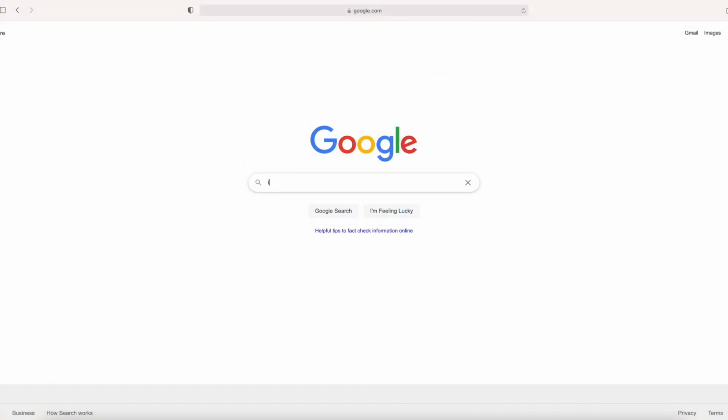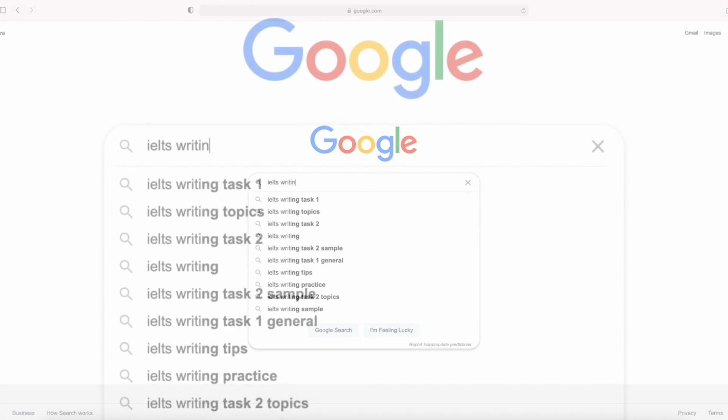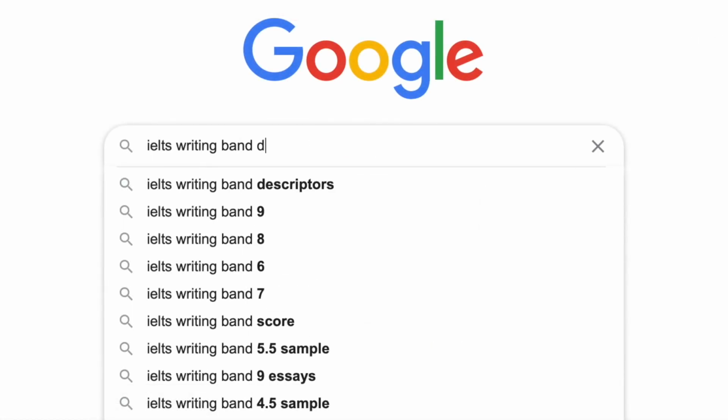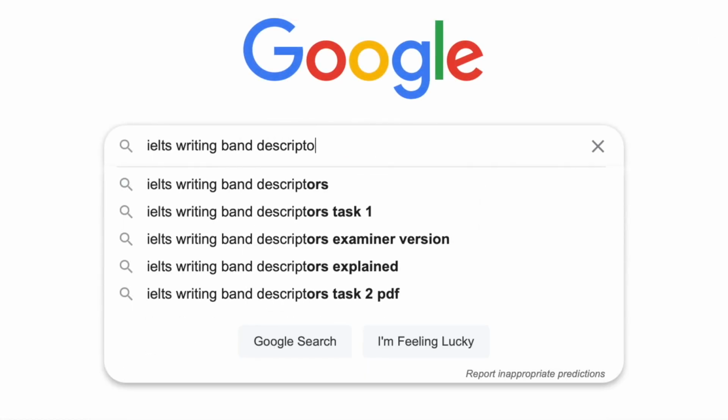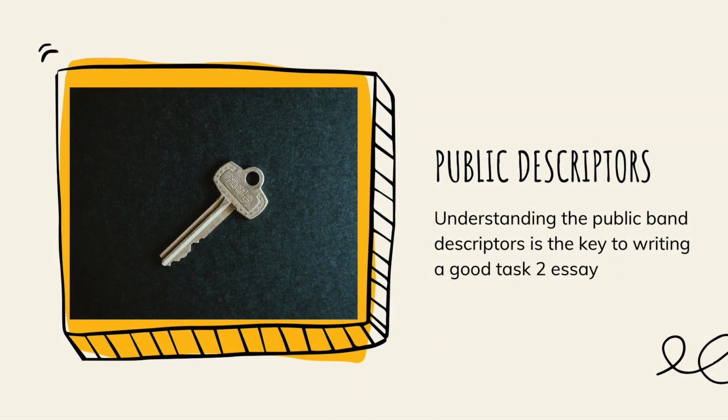You can find it by searching for IELTS writing band descriptors in any internet search engine. Understanding the public band descriptors is the first step to learn how to craft a high-level IELTS essay. The public descriptors will also form the basis for this course, as we will look at each area in detail.